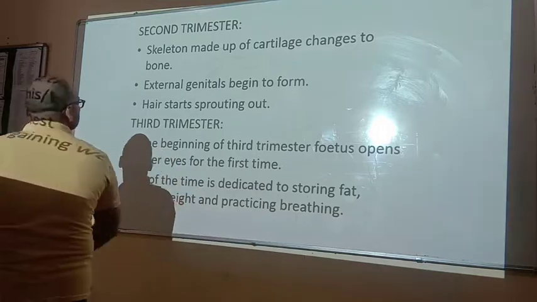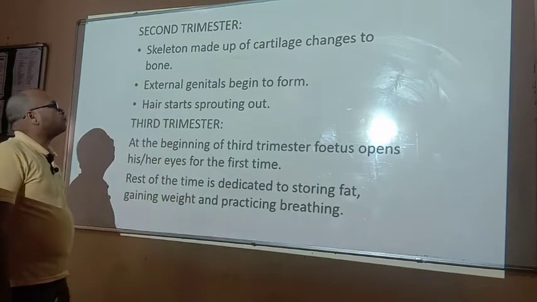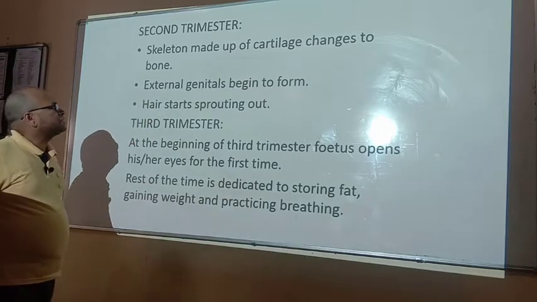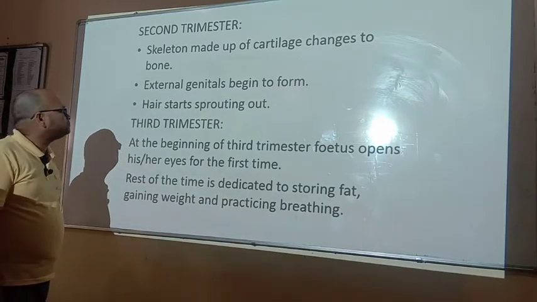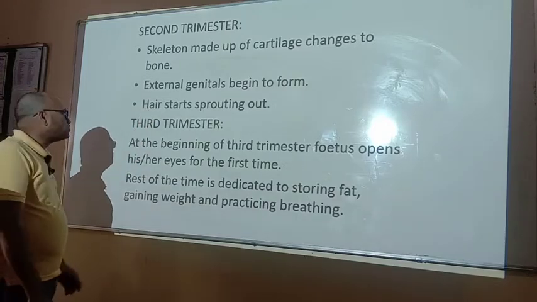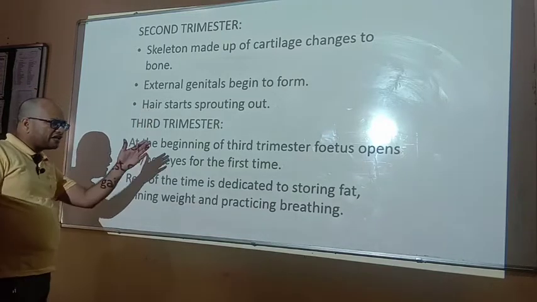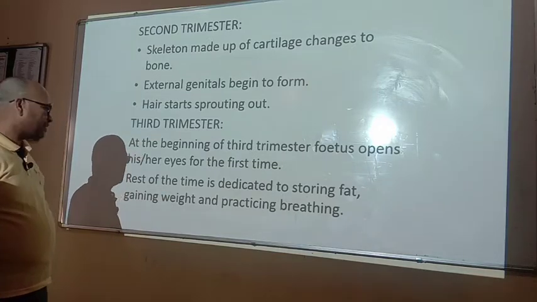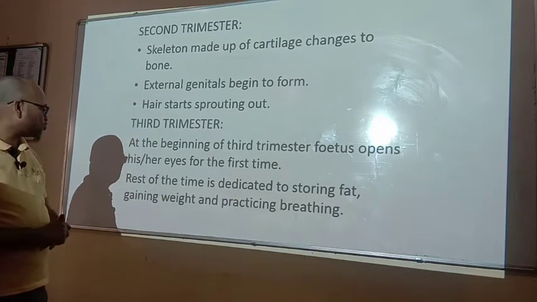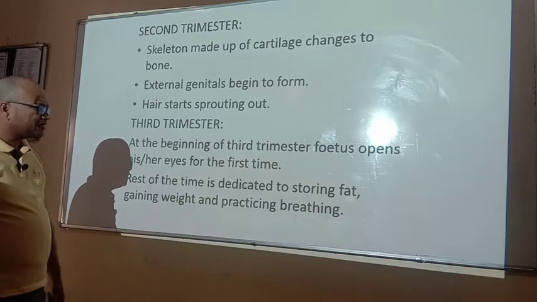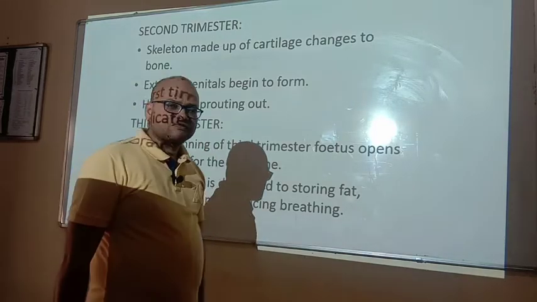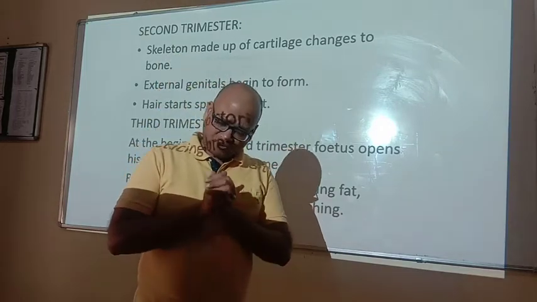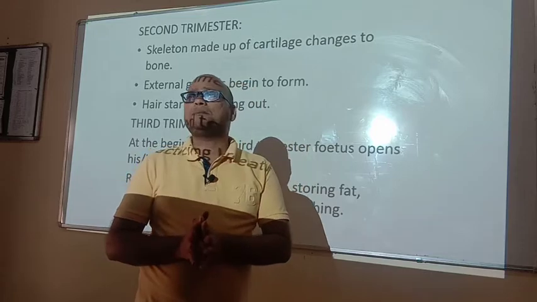And in the second trimester, the skeleton made of cartilage changes to bones. Many cartilages are converted into the bones. External genitals begin to form. Hair starts sprouting out. In the third trimester, at the beginning of the third trimester, the fetus opens her eyes for the first time. Rest of the time is dedicated to storing fat, gaining weight and practicing breathing. So this is all about fertilization, implantation and embryonic development.